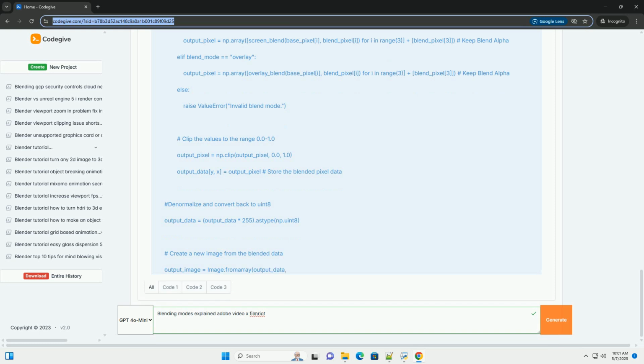Additionally, many images include an alpha channel. The alpha channel represents the pixel's transparency or opacity. A value of 0 means the pixel is completely transparent, while a value of 255, or 1.0, means it's completely opaque. 3. The core math, blending mode formulas.